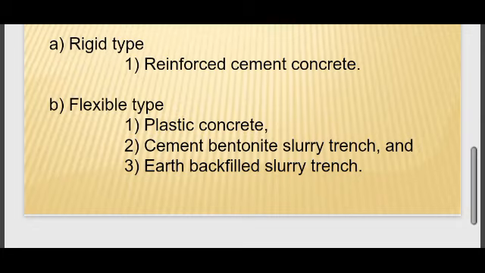There are types of diaphragm wall. First one is the rigid type. In rigid type, reinforced cement concrete is used, and in flexible type the material used is plastic concrete, cement bentonite slurry trenches, and last, earth backfill slurry trenches.